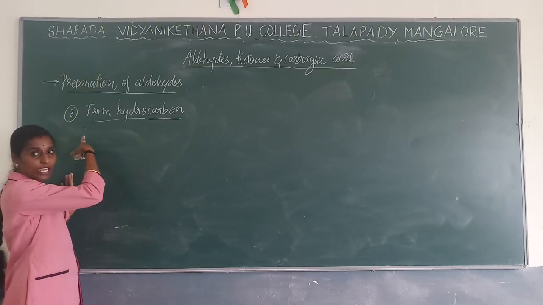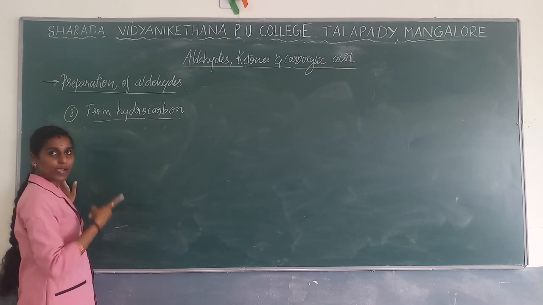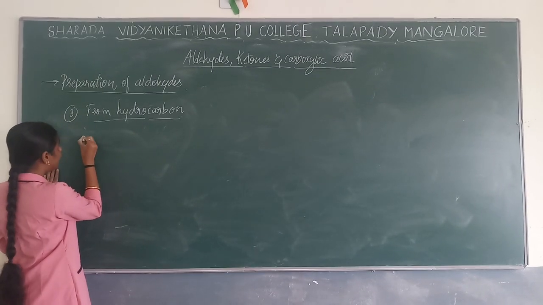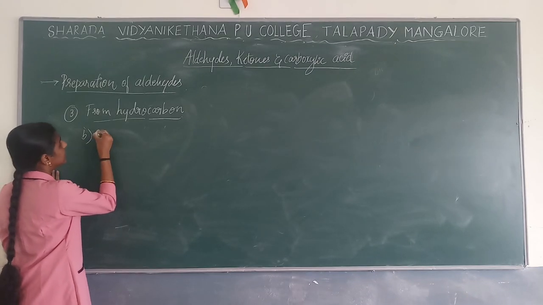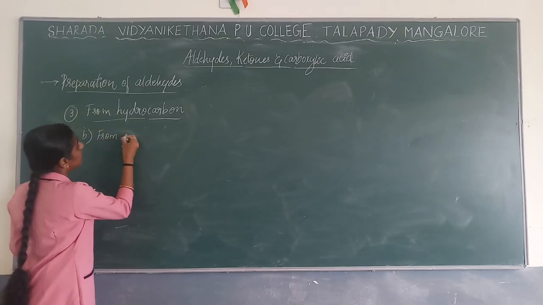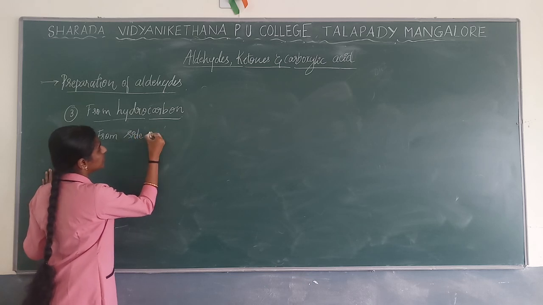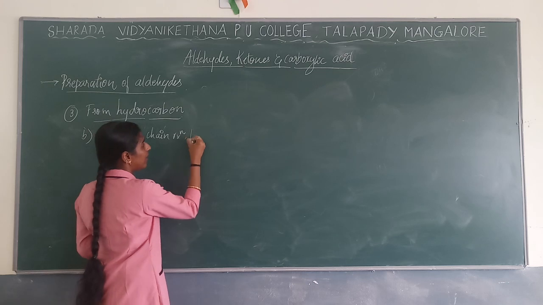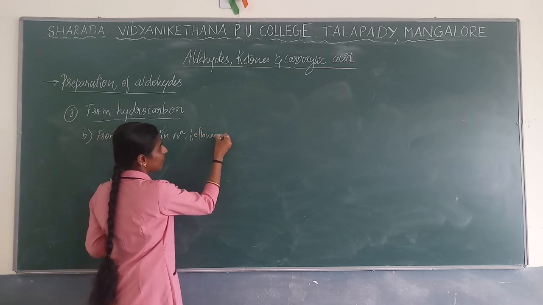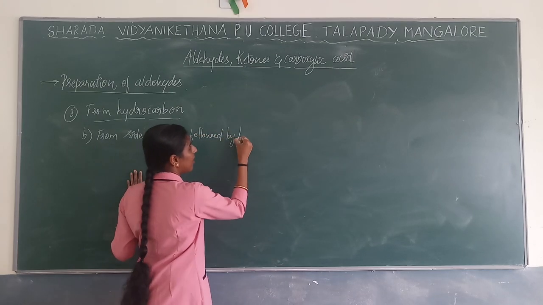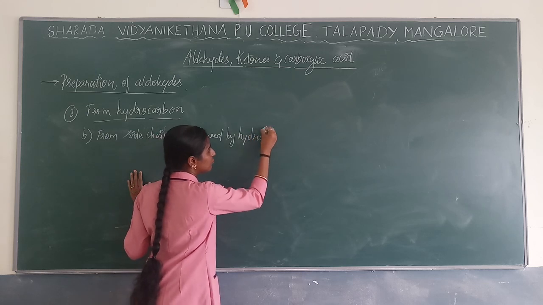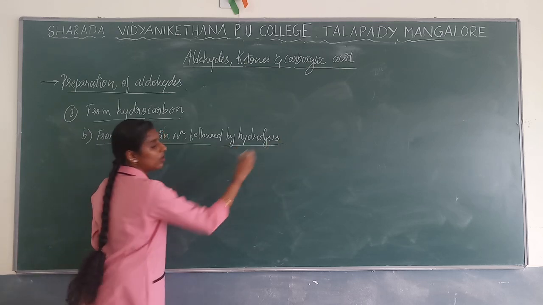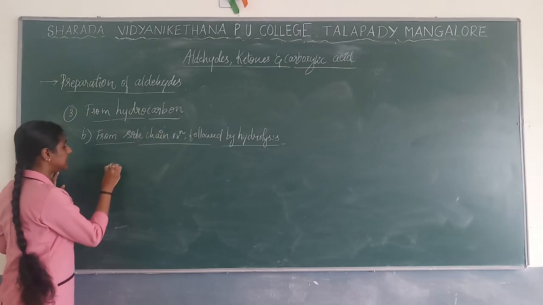I'll just write, we have learned one procedure under hydrocarbons, that is by using toluene. Here again by using toluene itself, but it is a side chain reaction, which is followed by hydrolysis, in the sense addition of water. So by side chain reaction, I will just take toluene now.